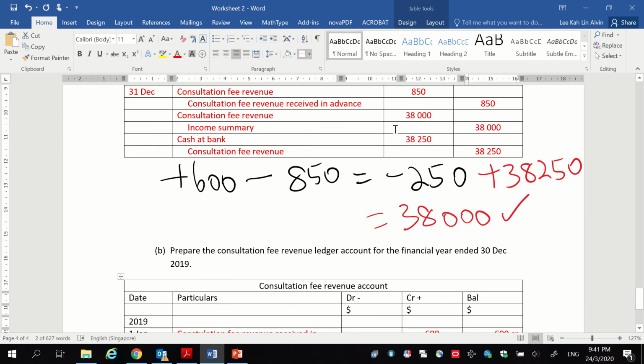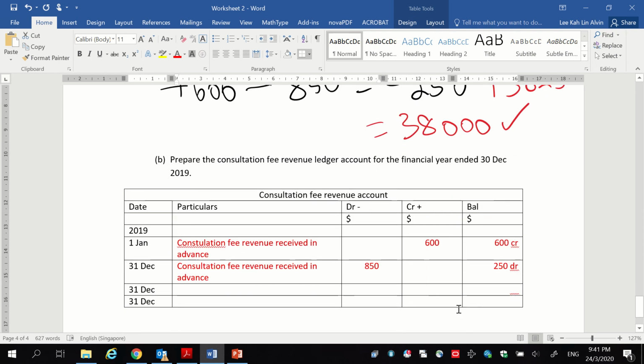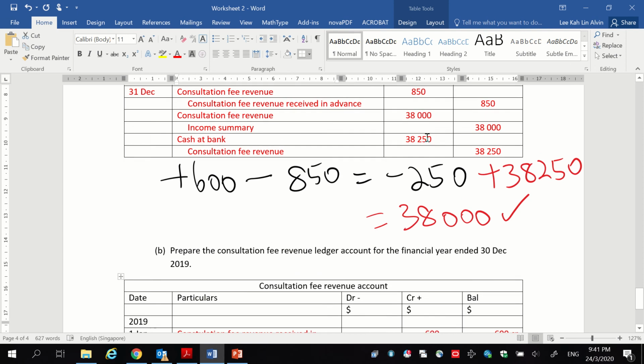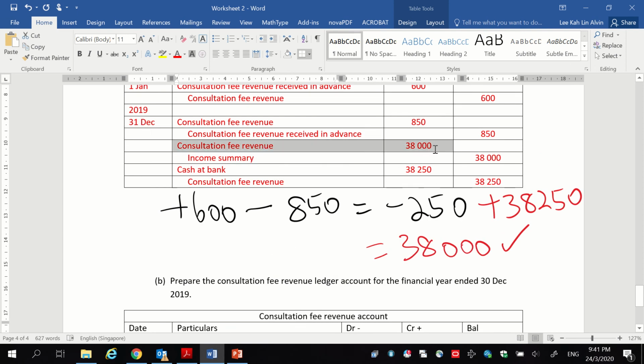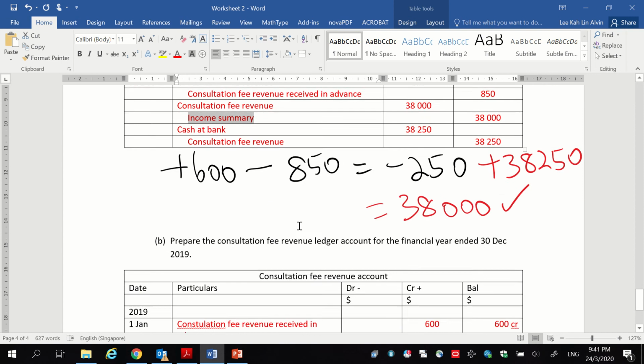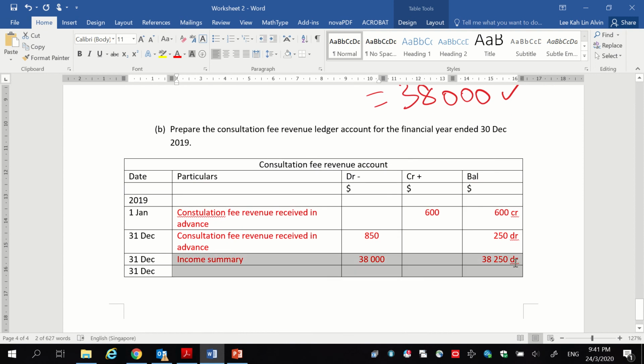And then the next one, which is debiting the consultation fee revenue, 38,000. So you will see these entries. 38,000 will appear under the debit because revenue is debited. And the other account is income summary, so you'll find it here.